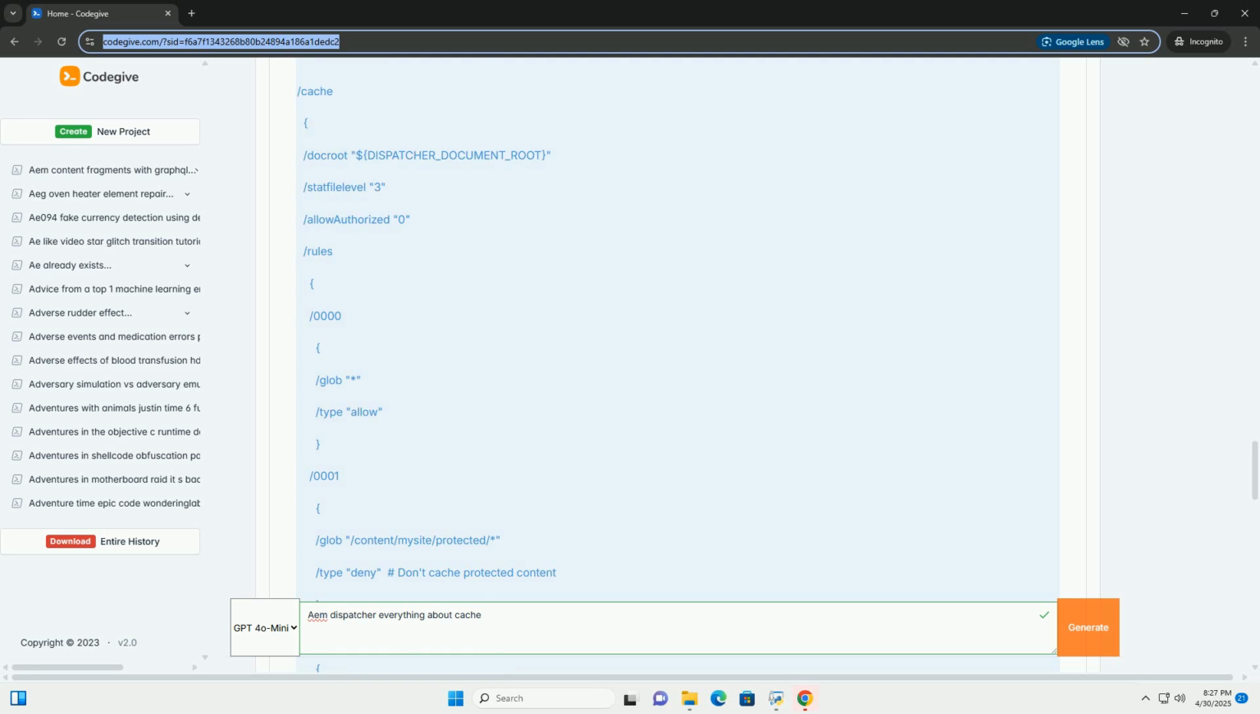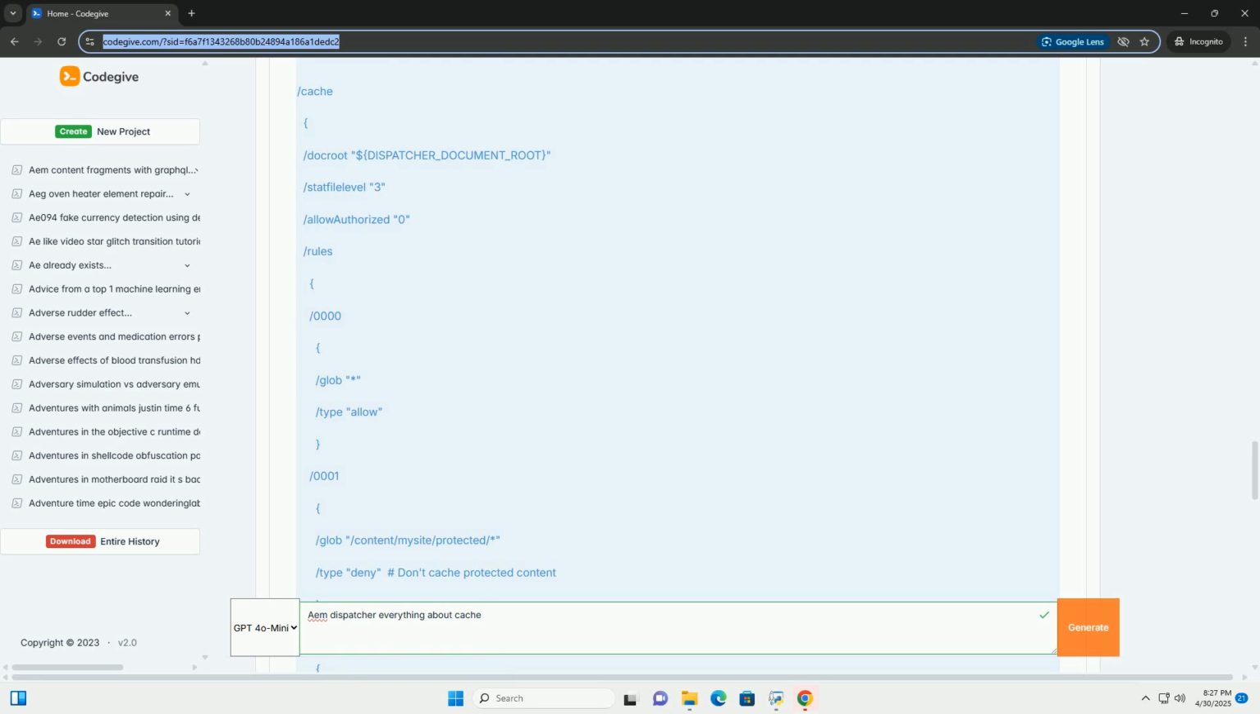Path handling: be careful about the paths that you are flushing. Flushing large sections of the cache can impact performance. Additional tips and best practices. Monitor your dispatcher: use tools like Apache's mod_status or IIS's monitoring features to track the dispatcher's performance, cache hit ratio, and error rates.